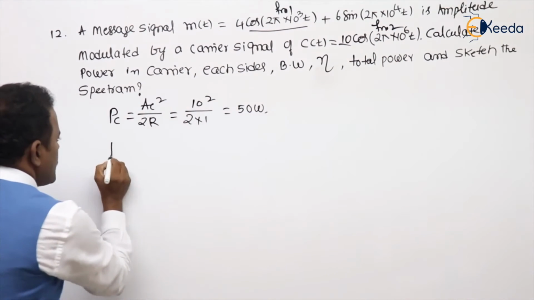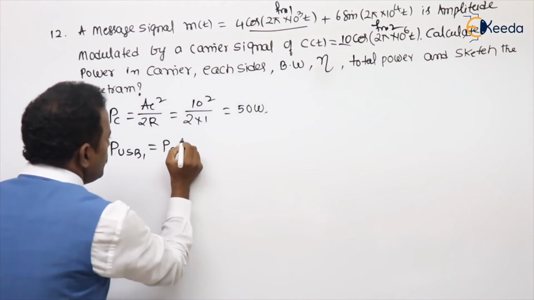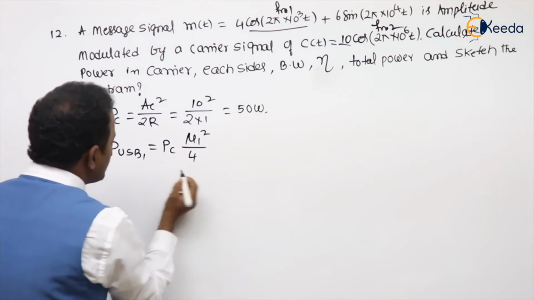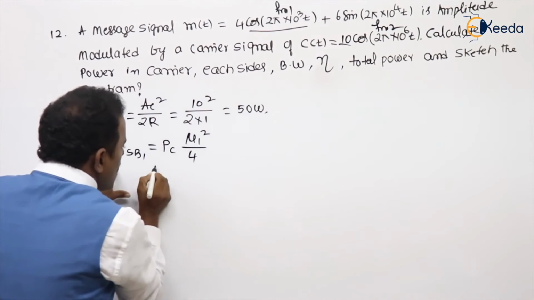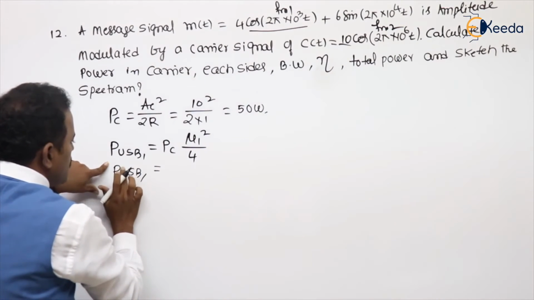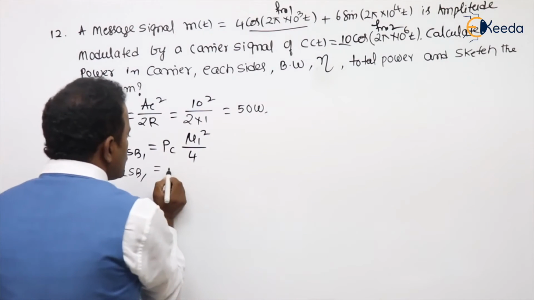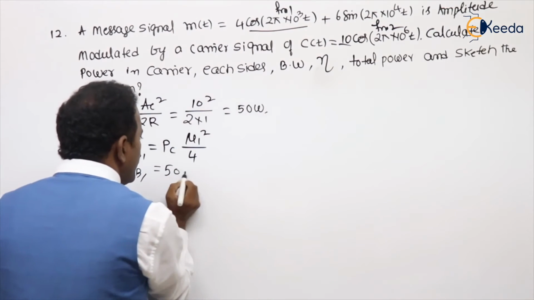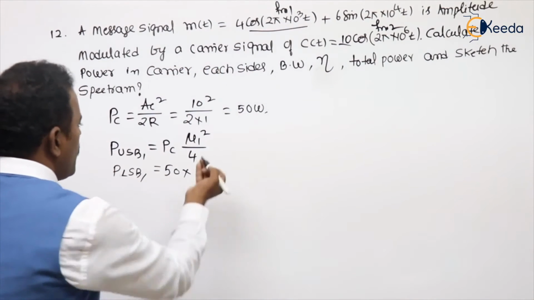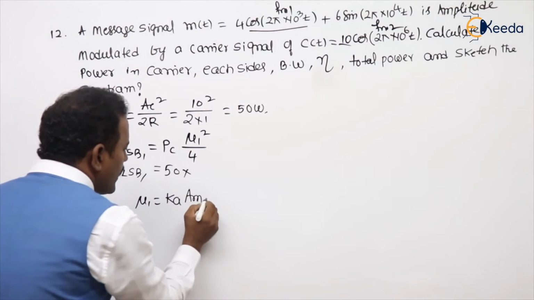Then first I am calculating USB1. What is that value? PC into, are you following my point or not? Mu1 square divided by 4, because each sideband I took. This is also equal to, students, LSB1 power also the same. USB1 power and LSB1 power both are the same. Now what is this value? PC we got 50. What about the modulation index? Are any modulation indices mentioned? No. What is the mu1 value? Mu1 is nothing but Ka into Am1.